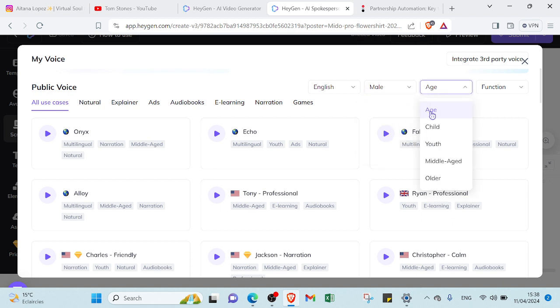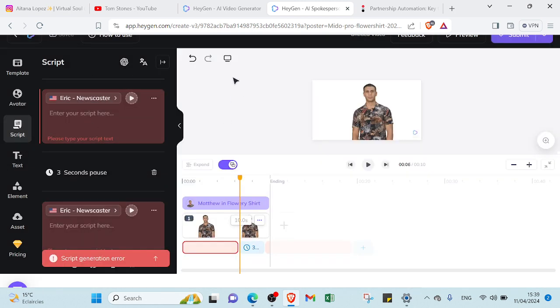And here we have age. You can choose the voice you want: child voice, kid voice, middle age voice, older voice. Here I already have a voice because I already chose the AI character, so it will of course come with a voice. Here we have functions, so you can adjust your voice. It depends on how you want it. So there are a lot of options, as I mentioned, that can help you to edit your video. And if you have finished, you can just click on submit, and then your video will be ready to publish